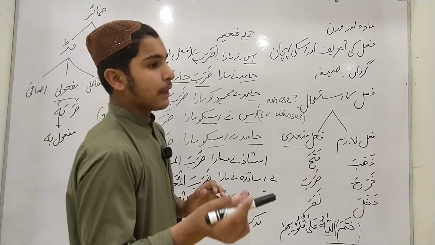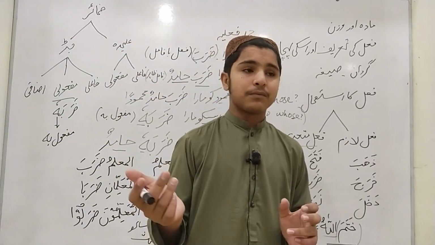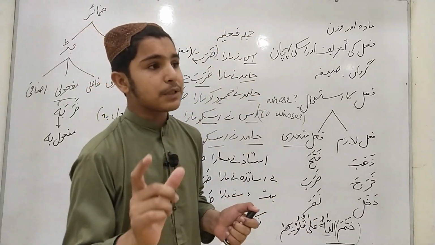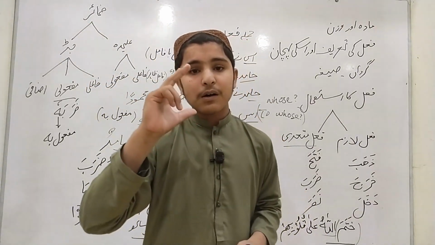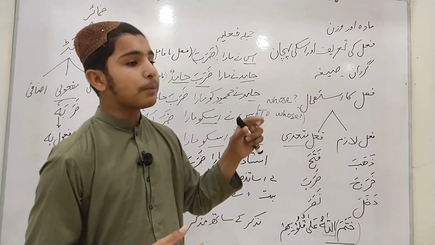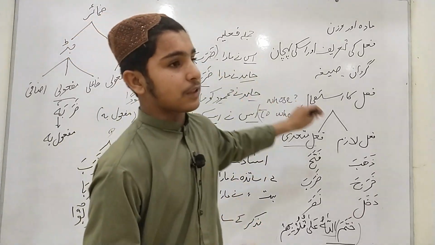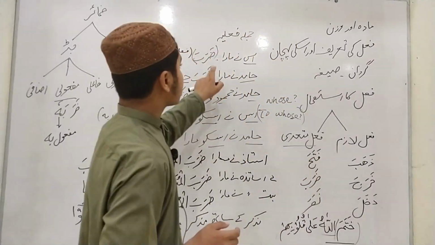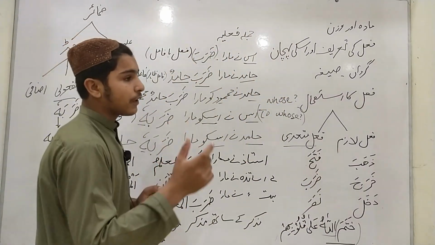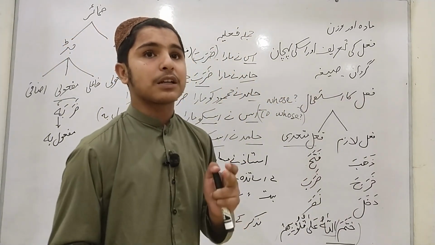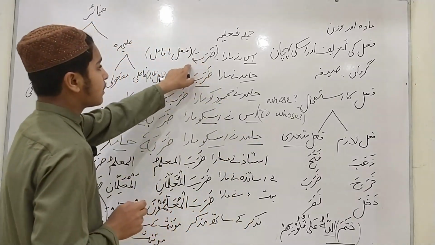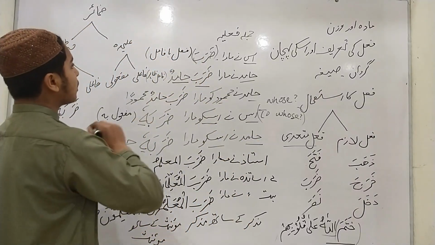In this "he killed," the subject is present but in the form of a pronoun. "He killed": he played the role of subject. In this, the subject is hidden. Such a verb, in which the subject is hidden, is known as fi'l bi fa'il. Here its meaning is "he killed."